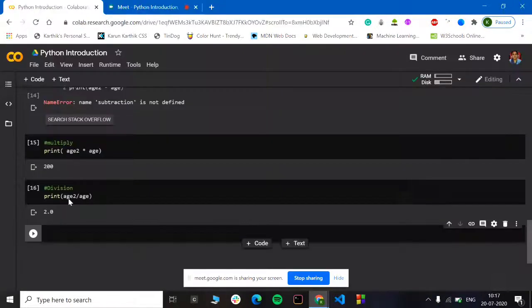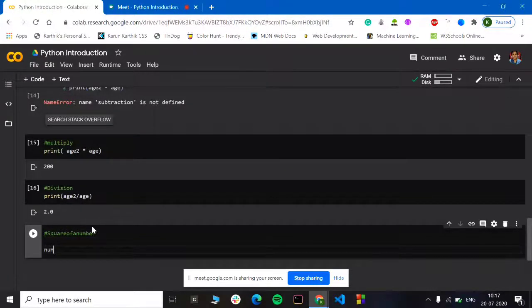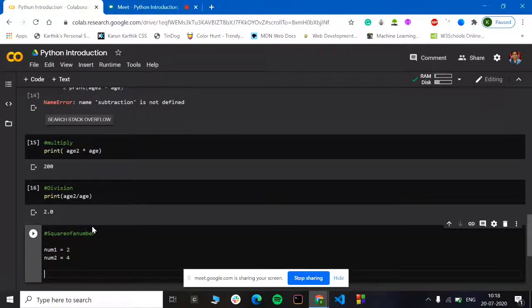Oh yeah, before variable declaration, if you want to do the square of a number, let's take num1 equal to 2, num2 equal to 4. I want to print what the square of 4 will be. How will we do it?